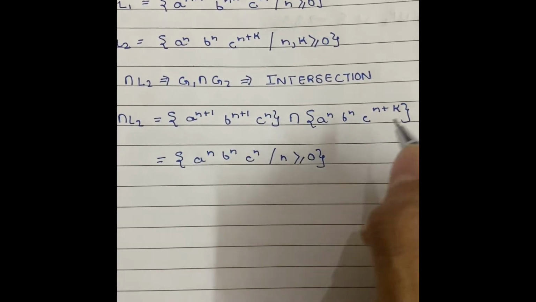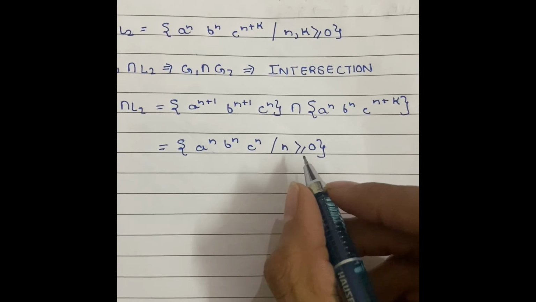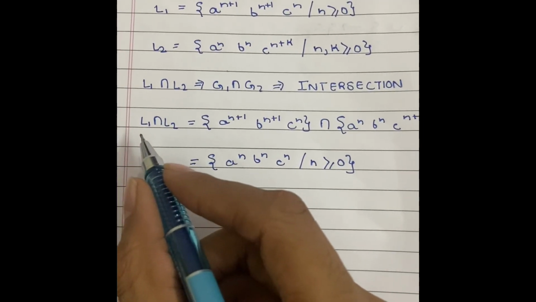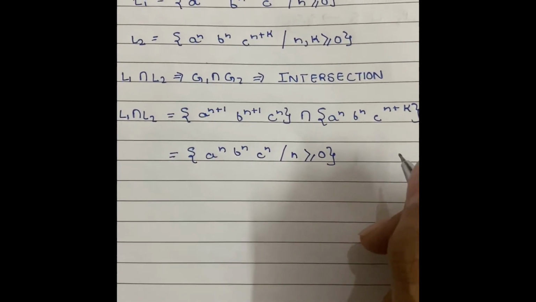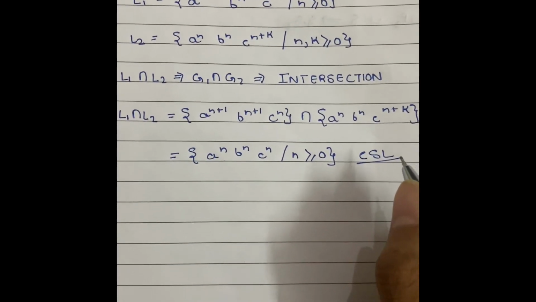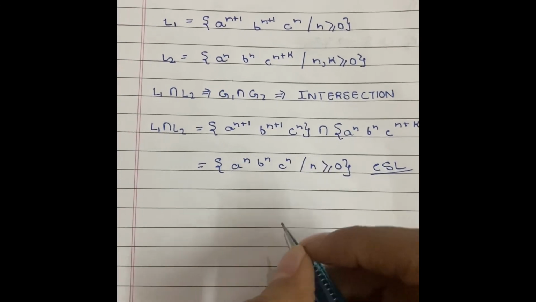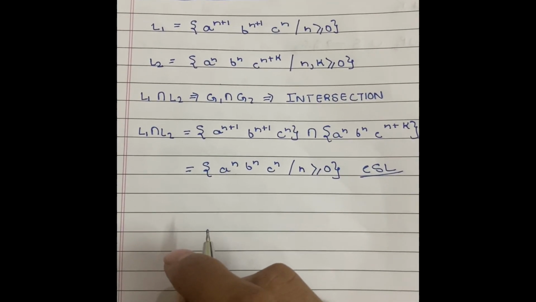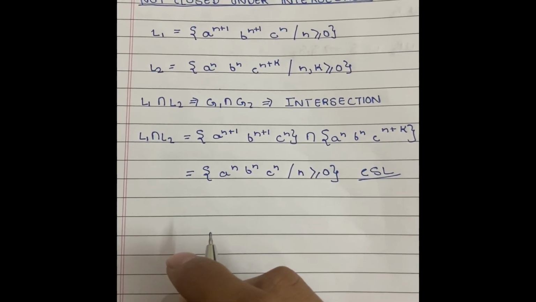This final result shows us that L1 intersection L2 is not a context-free language, but a CSL, that is context-sensitive language. So by this, we can prove that context-free languages are not closed under intersection.